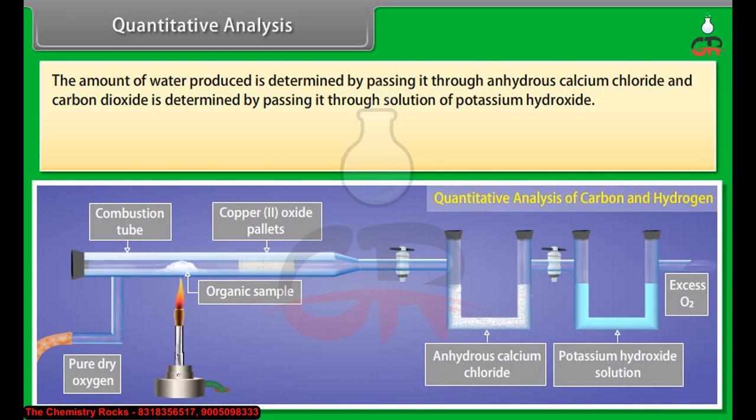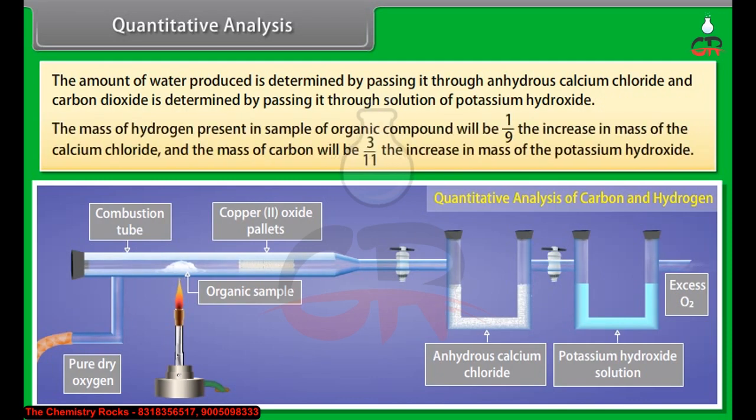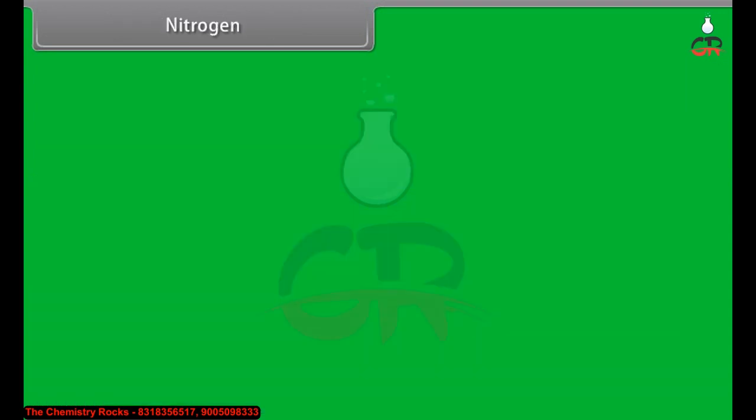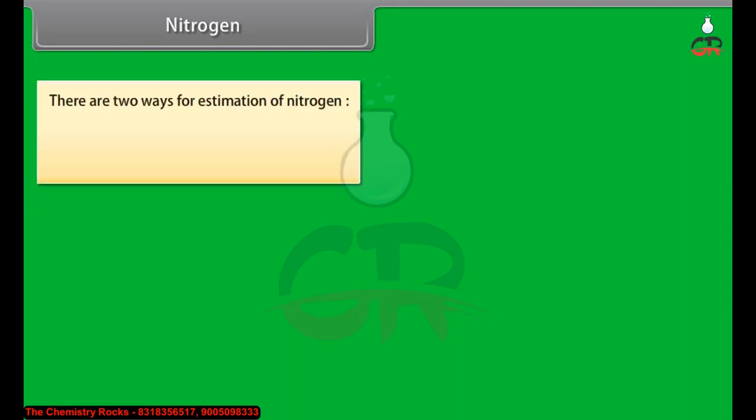The mass of hydrogen present in a sample of organic compound will be 1/9 the increase in mass of the calcium chloride, and the mass of carbon will be 3/11 the increase in mass of the potassium hydroxide. Nitrogen. There are two ways for estimation of nitrogen: Dumas method and Kjeldahl's method.